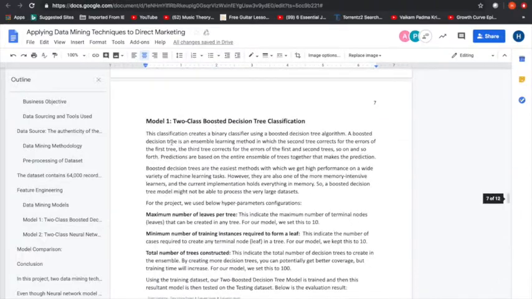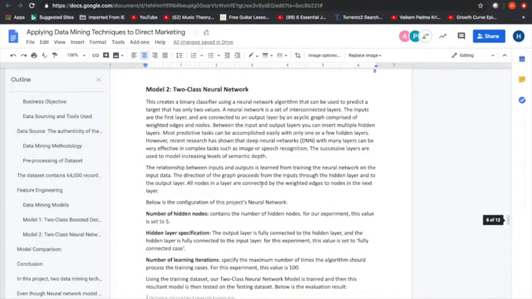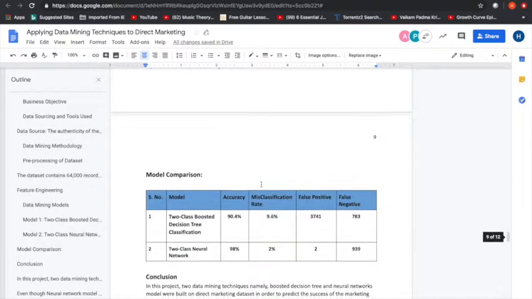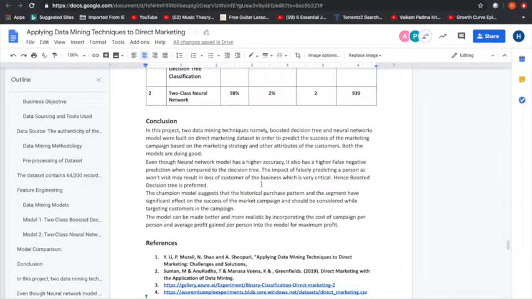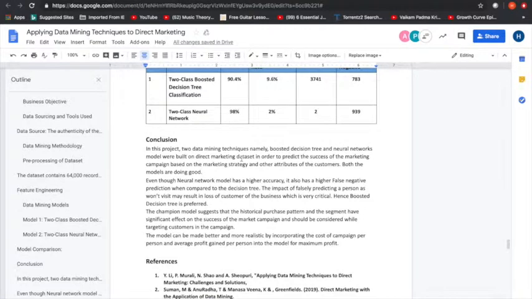We also built a support vector machine model on this data set to understand the variable importance of the predictors we had. Based on the weights the algorithm allocated, this suggests that the historical purchase pattern and the segment have a significant effect on the success of the marketing campaign.